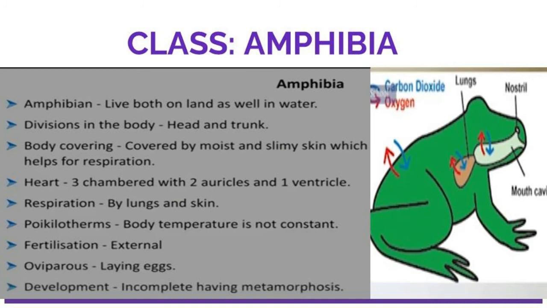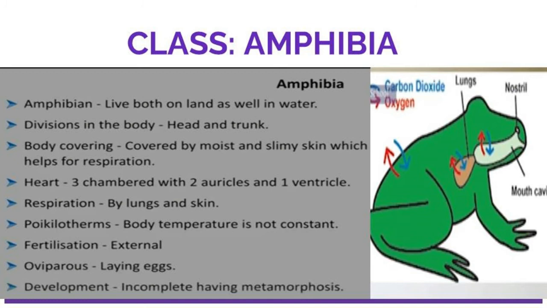These are the first four-legged vertebrates with a dual adaptation, living in both water and land. The body is divisible into head and trunk. The body is covered by moist and slimy skin, which helps in respiration. The heart is three-chambered, with two auricles and one ventricle. Respiration is by lungs and skin.